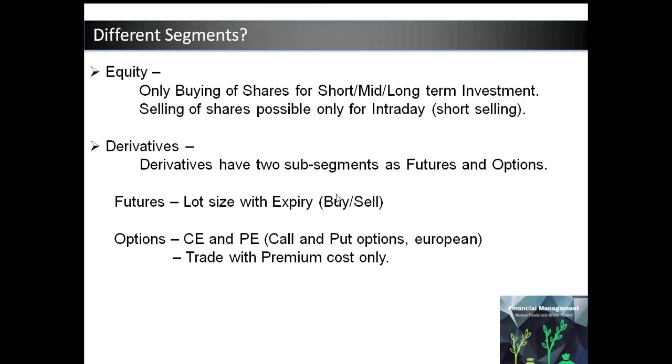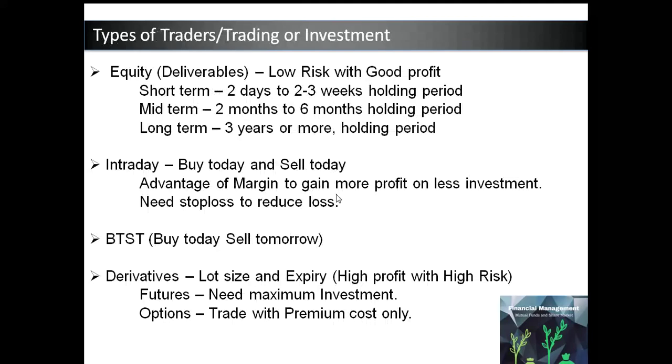Derivatives have two segments, futures and options. Futures can be traded with lot size and have an expiry contract, whereas options can be traded with premium price only. Call option, that is CE, is nothing but the upside premium, and put option, that is PE, is nothing but the downside premium. Now, there are different types of investments, or we can say trading strategies.